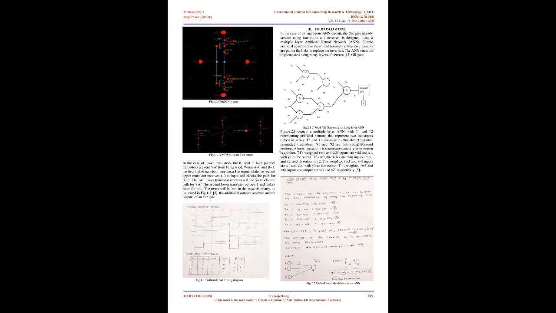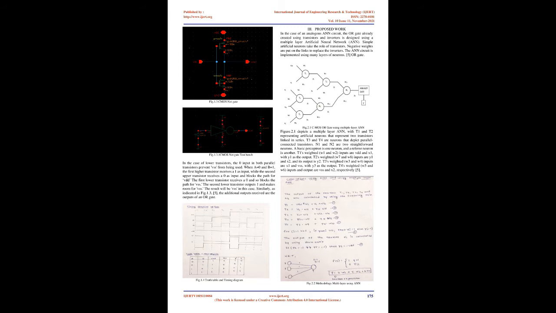5. Circuit design. The CMOS OR gate is divided into two parts. The CMOS gate's top part is made up of two series-connected transistors. In the top section, PMOS is employed. It is sometimes referred to as a pull-up network, PUN. A and B are the transistor's inputs, which are inverted before being linked to the transistor. The value of VDD is always 1. The CMOS gate's bottom part is made up of two parallel connected transistors. In the lower part, NMOS is employed. It is sometimes referred to as the pull-down network, PDN. The transistor inputs are A and B. The value of VSS is always 0.